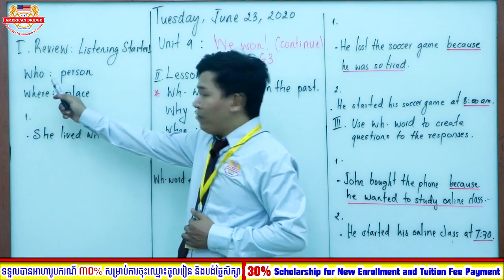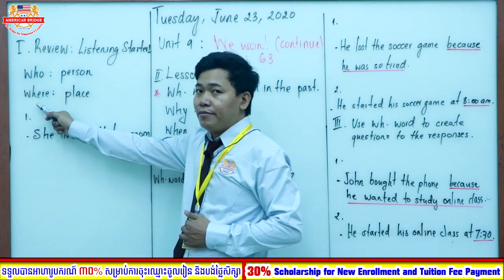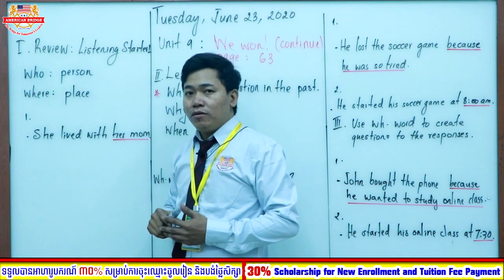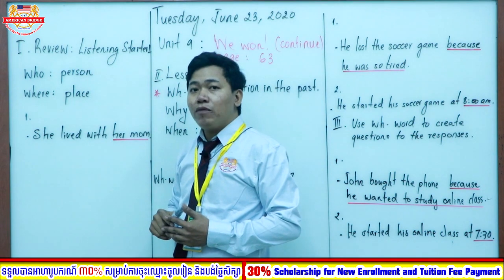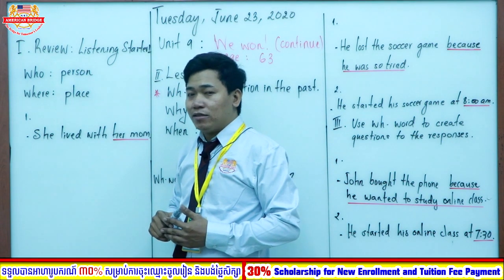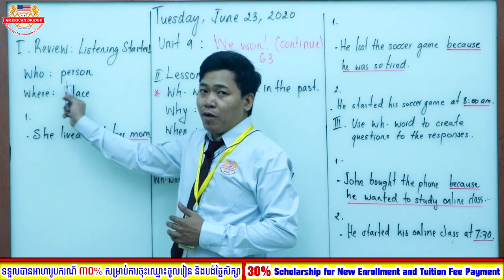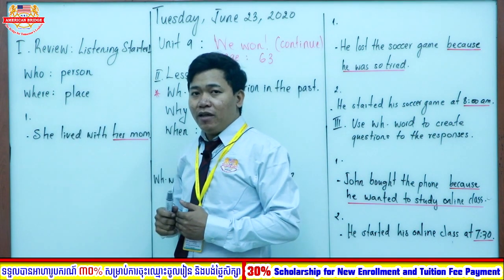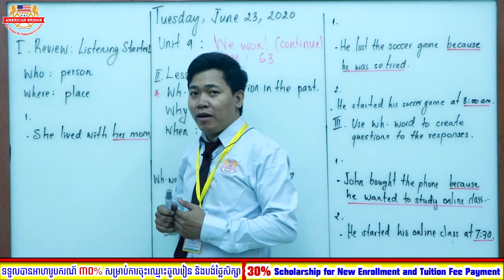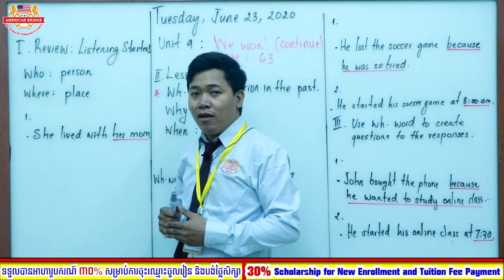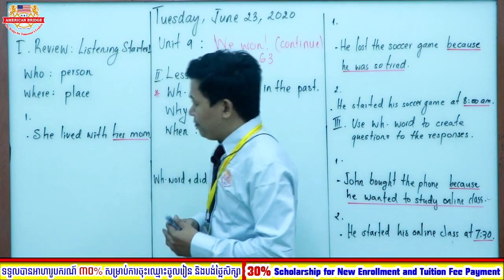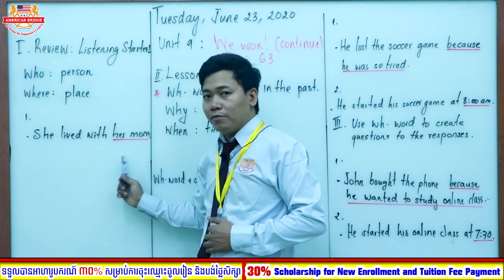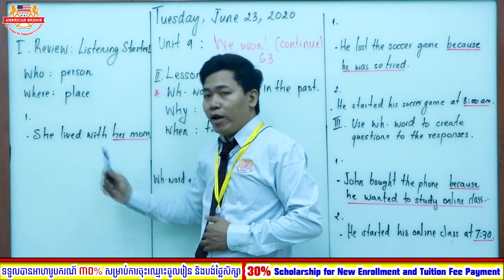Okay, read together, everyone. Who, where. Again, who, where. These two words are called WH words. Normally, we use these two words in questions. Who asks about a person and where asks about a place. I believe that you already know these two words because you have learned them with me, right? So please read the example. She lived with her mom. Again, she lived with her mom.